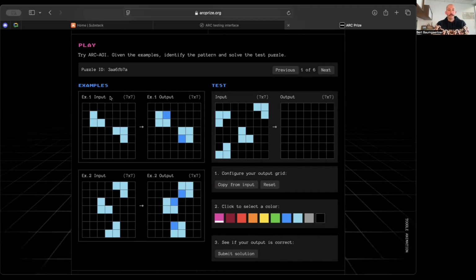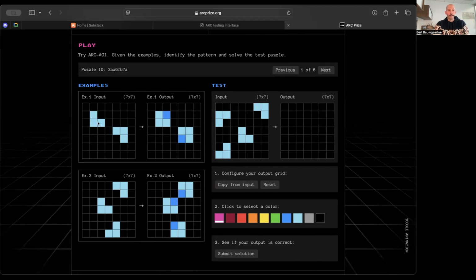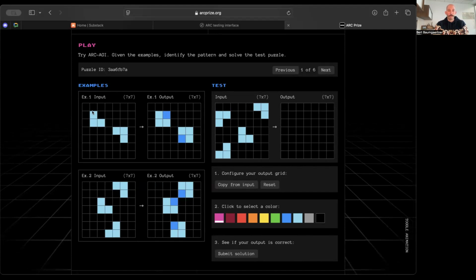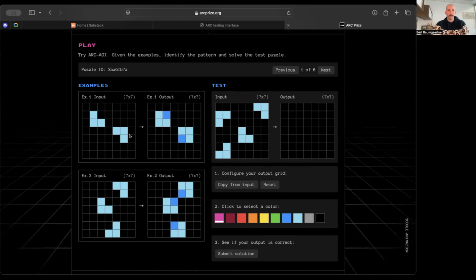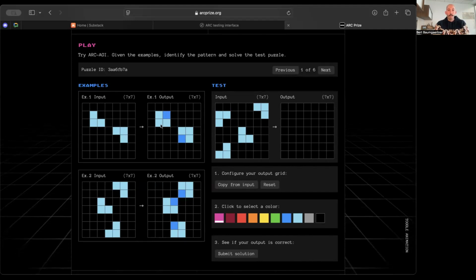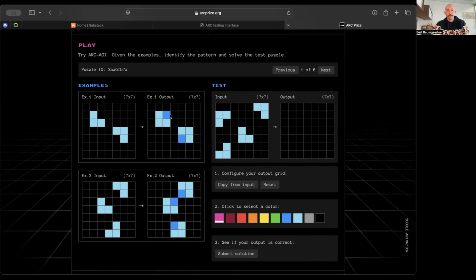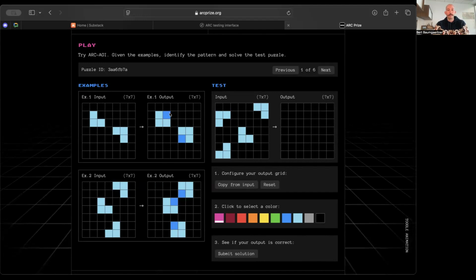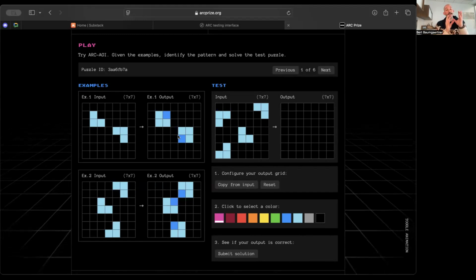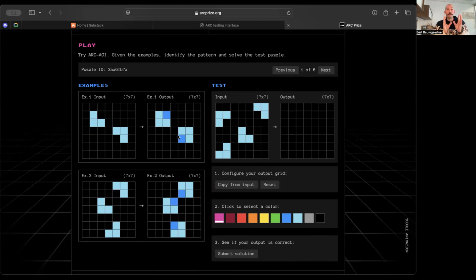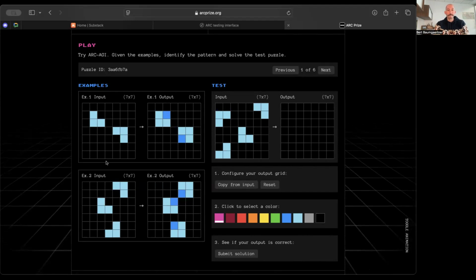If you look in this first example, there's an input where you have these 3 pixel objects. Then you have an output where you've seen that it's been filled in with this darker blue to finish up these incomplete squares.